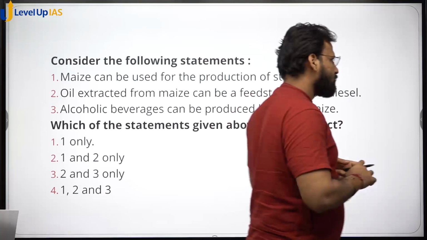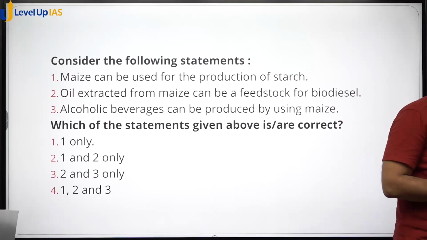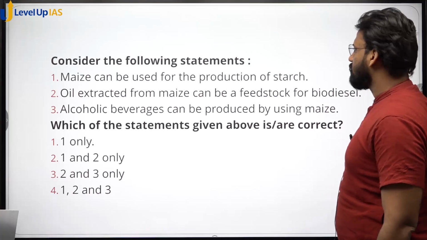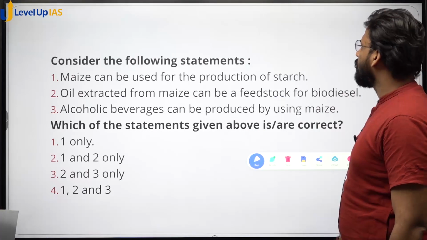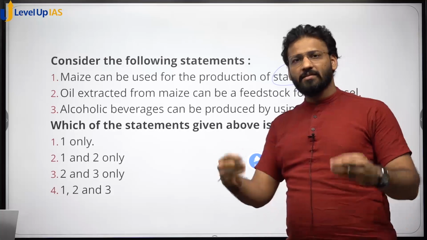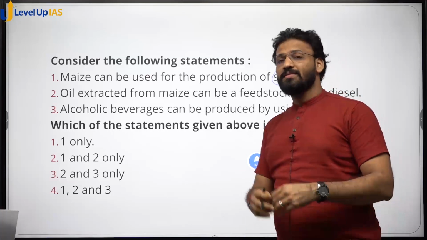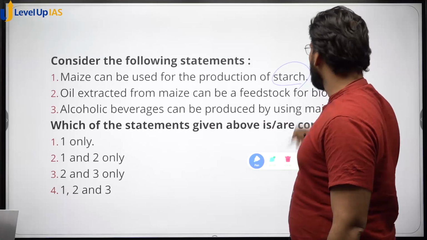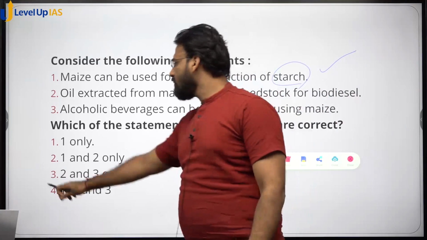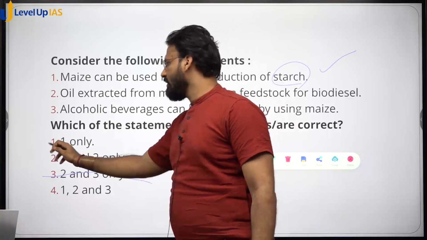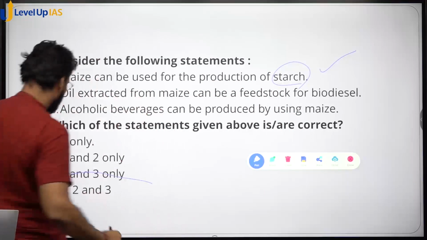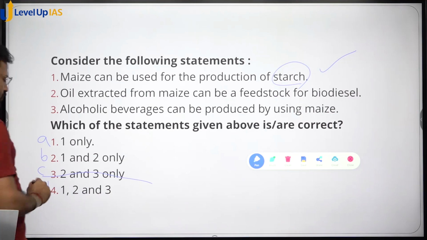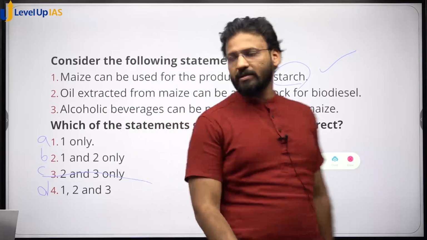Next question. Consider the following statements. Okay, so again, agriculture based question. Maize can be used for the production of starch. Maize is a starch. So maize का starch निकाल के आप उसका कुछ भी use कर सकते हो. So maize is used for production of starch. So statement 1 is correct. 3 is eliminated. So C is eliminated. Sorry, यहाँ पे थोड़ा misprint हो गया. A, B, C and D. Okay. तो यहाँ पे C जो है हम एलिमिनेट करते हैं.